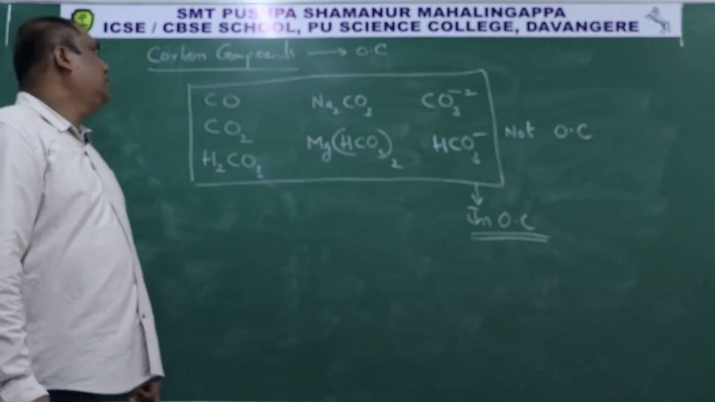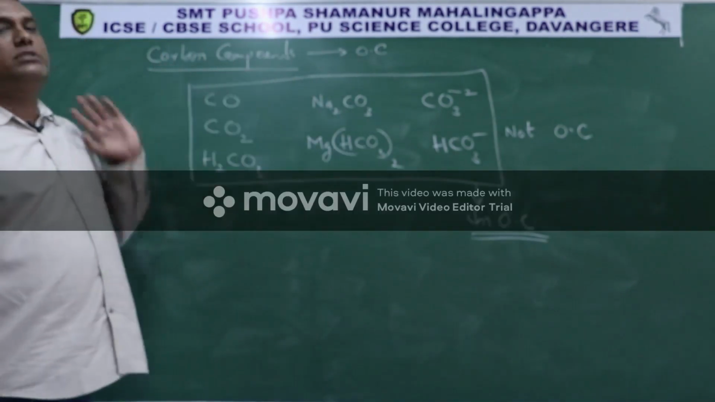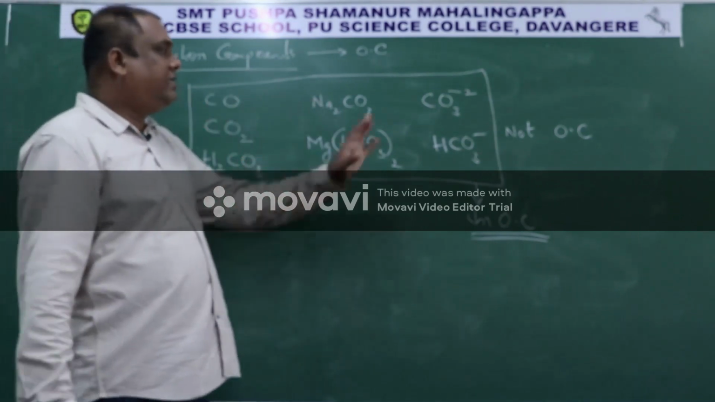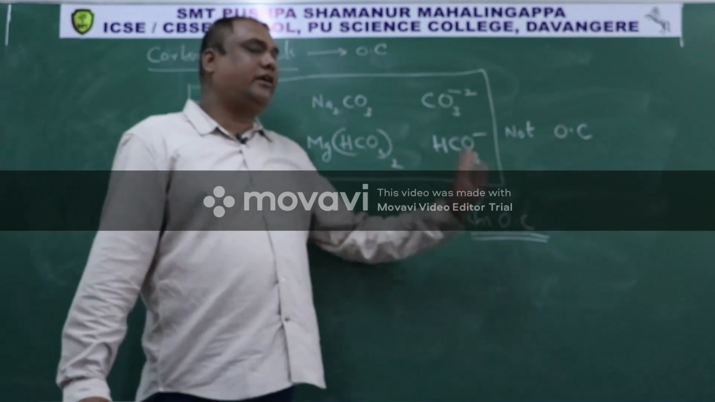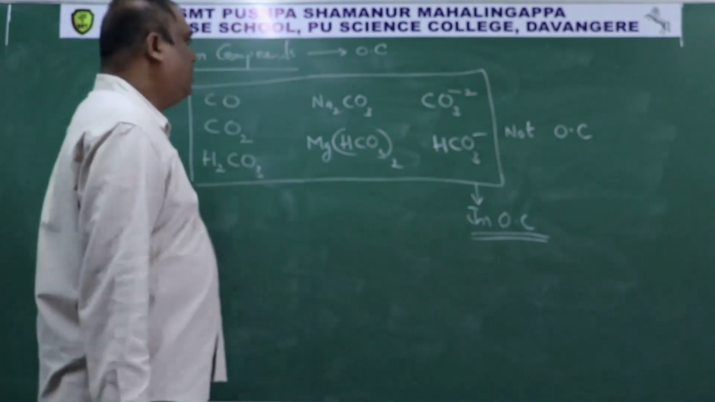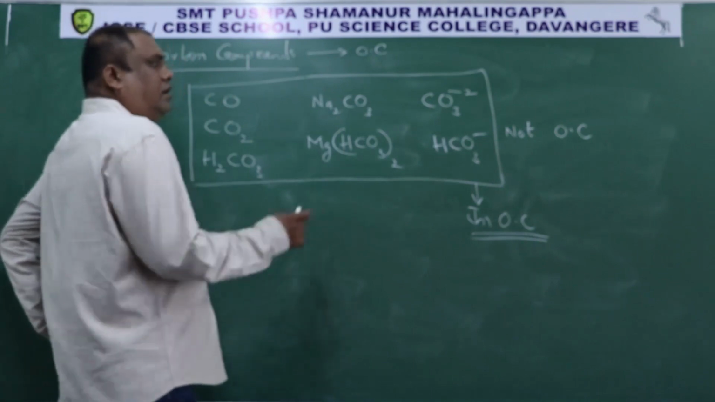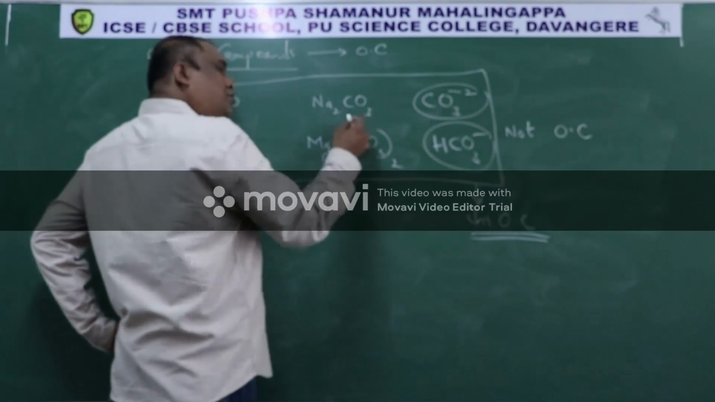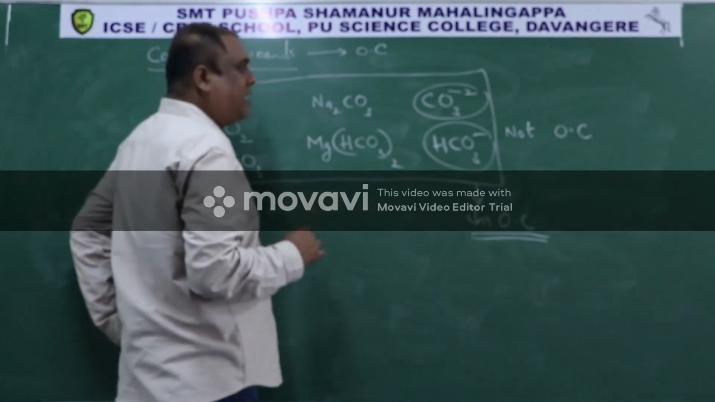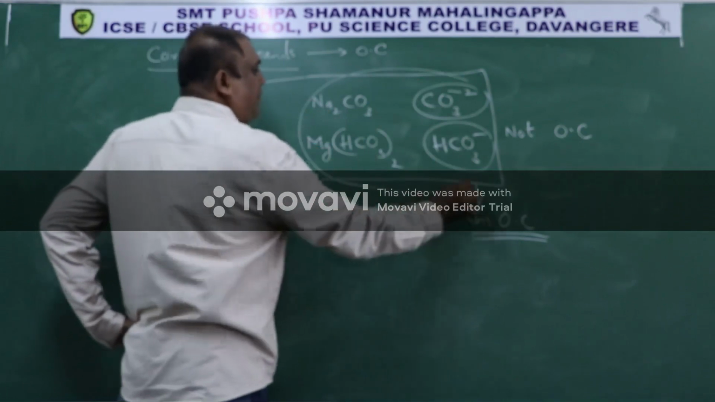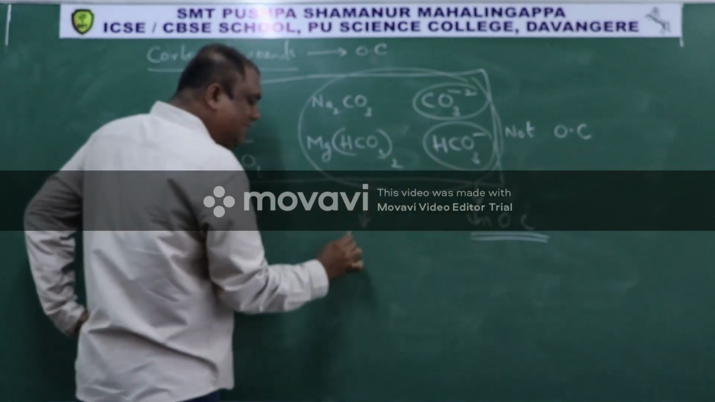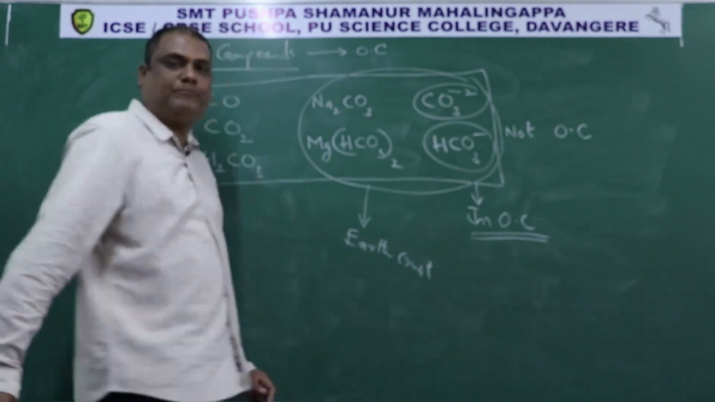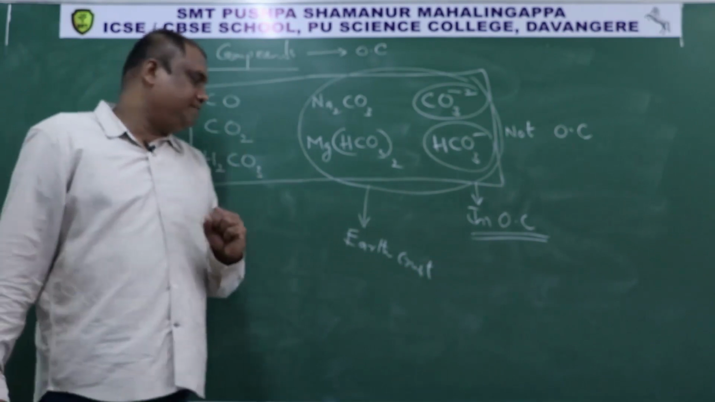Why is it like that? But actually we are saying carbon compounds are called organic compounds. These are having carbon in them, but they are not organic compounds. They are inorganic compounds. Why is it like that? If you observe, these carbonate salts, these bicarbonate salts, like sodium carbonate, magnesium bicarbonate or calcium bicarbonate, all these salts are dug out from the earth's crust. They are taken out from the earth's crust.